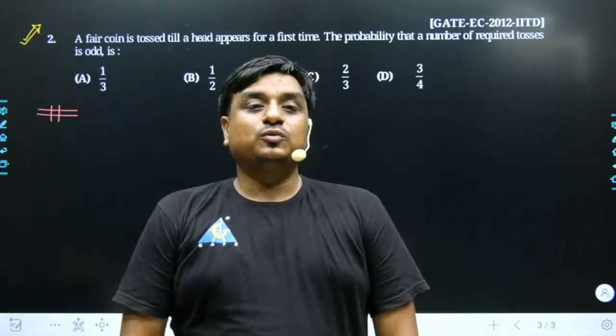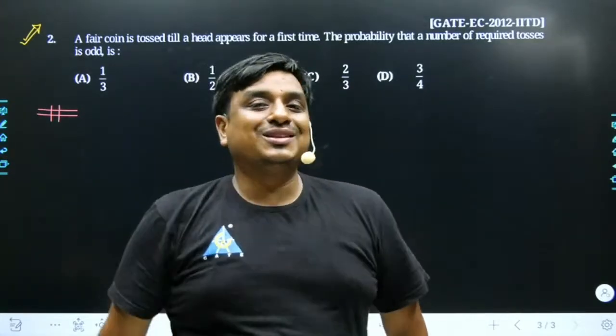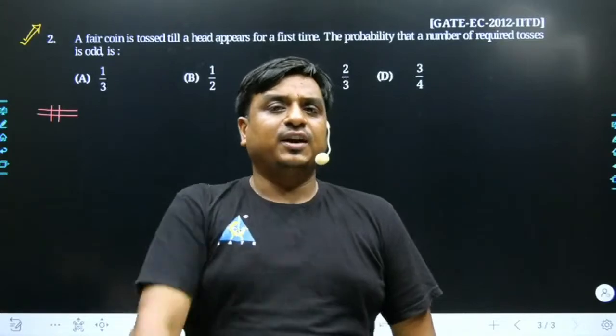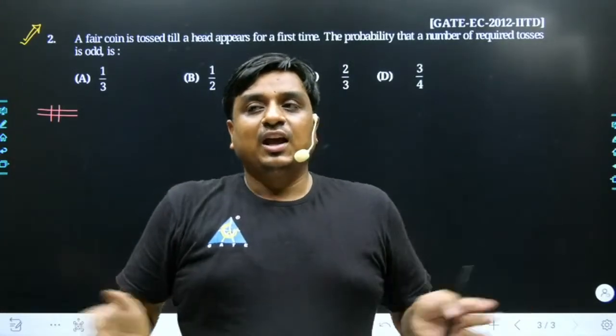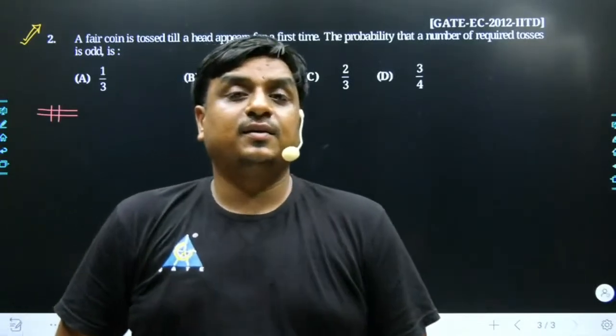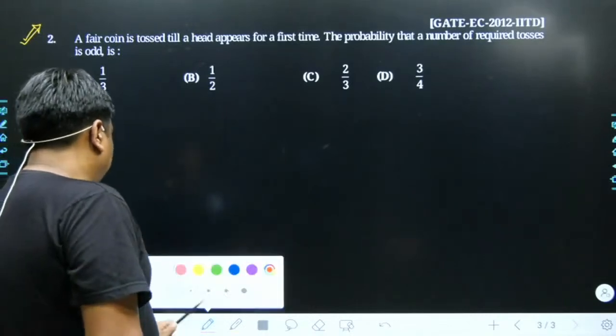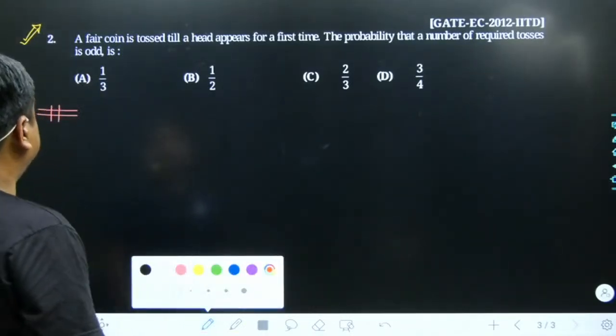So what do we have to do? We have to lose this trial, and then I go into the third trial. If in the third trial I get a head, definitely I am the winner. And this process goes on. Agreed?